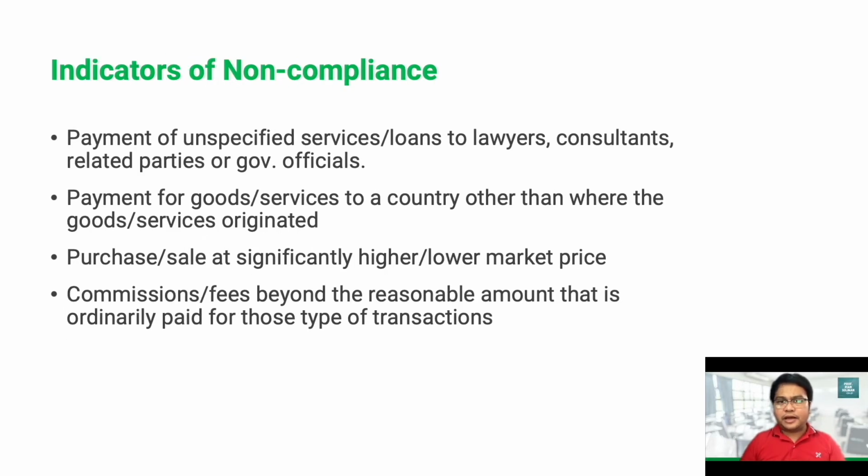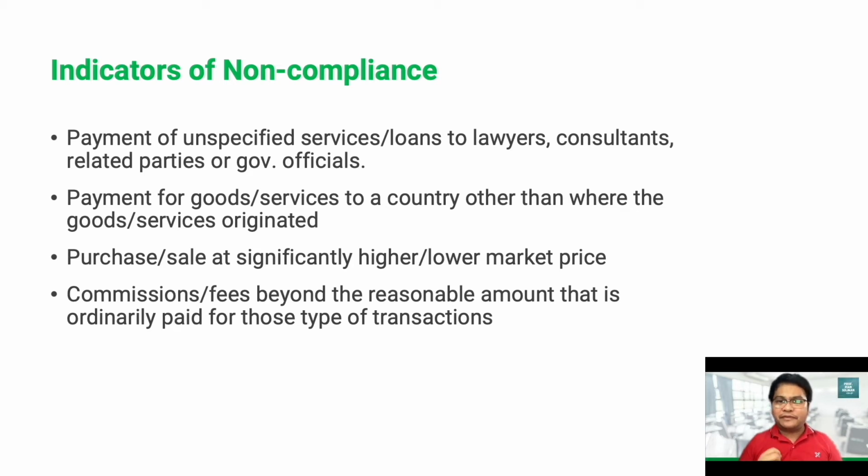Now, the following are certain situations or red flags that we can encounter during our procedures related to possible non-compliance of our client with laws and regulations. Number one, payment by our client of unspecified services or loans to lawyers, consultants, related parties, or even government officials.